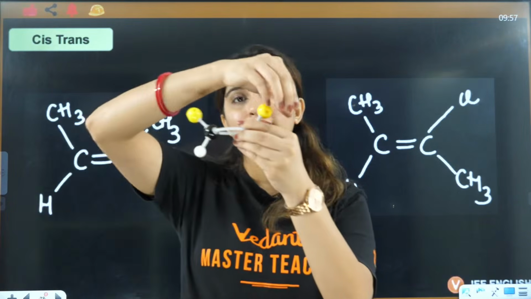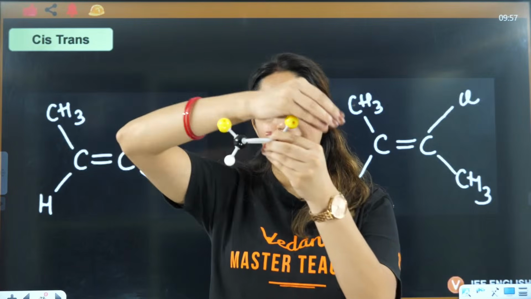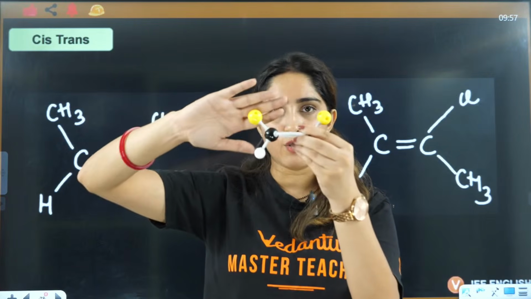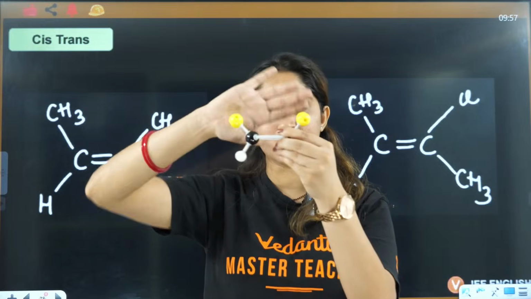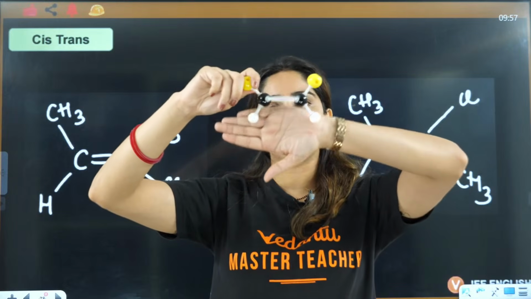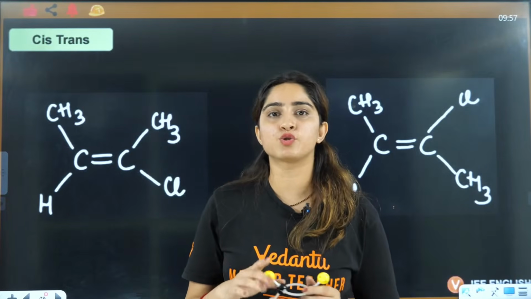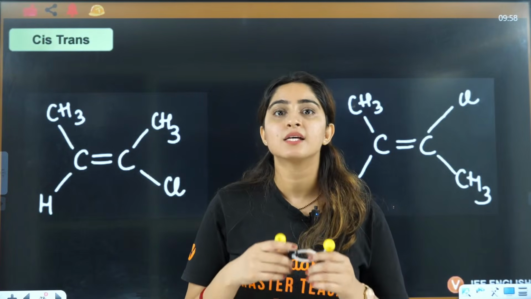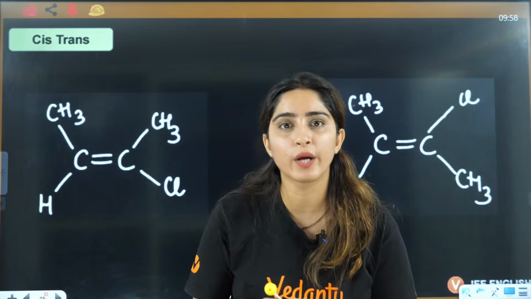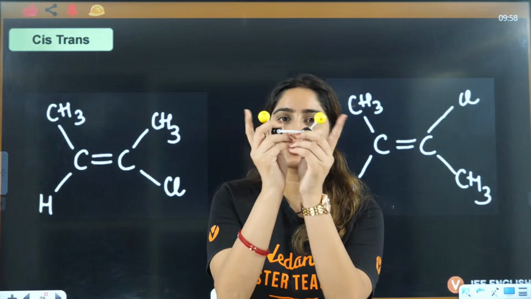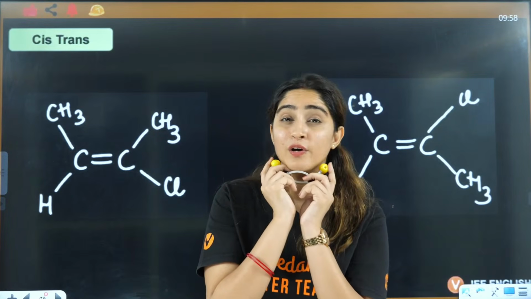So when on the same side you have the same atoms, this is cis. On the same side you have white atoms, this is cis. So how do you remember? Sisters are always together. Sisters are always next to each other, doing gossips and all.